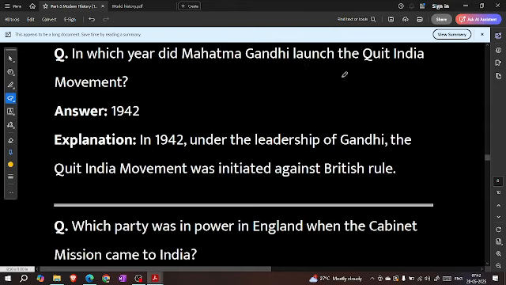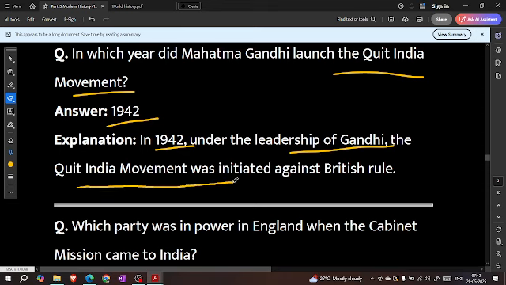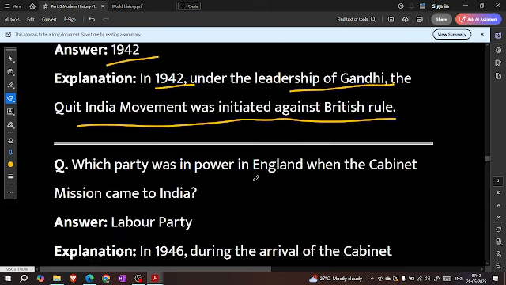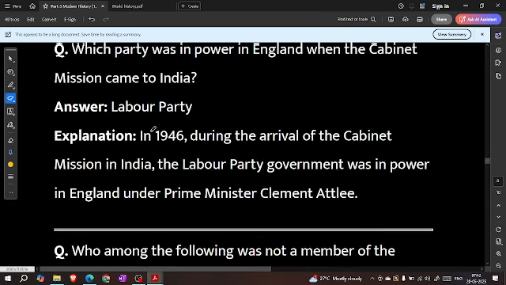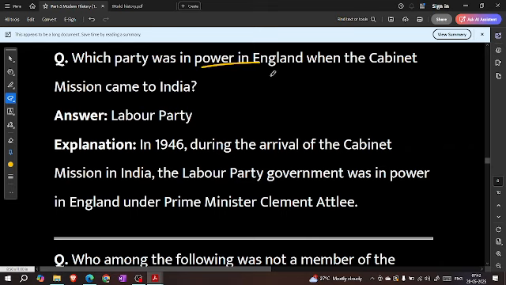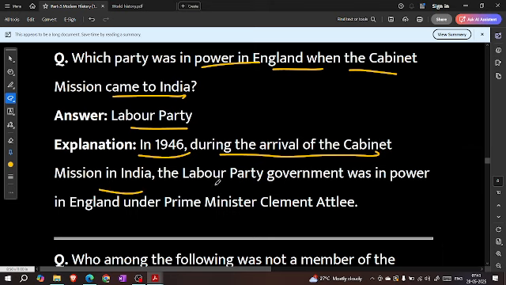In which year did Mahatma Gandhi launch the Quit India Movement? In 1942, under the leadership of Gandhi, the Quit India Movement was initiated against the British rule. Which party was in power in England when the cabinet mission came to India? Labour Party. In 1946, during the arrival of the cabinet mission in India, the Labour Party government was in power in England under the Prime Minister Clement Attlee.